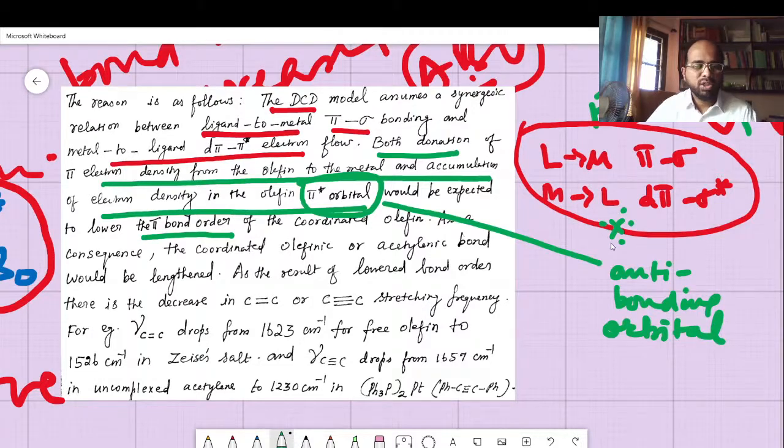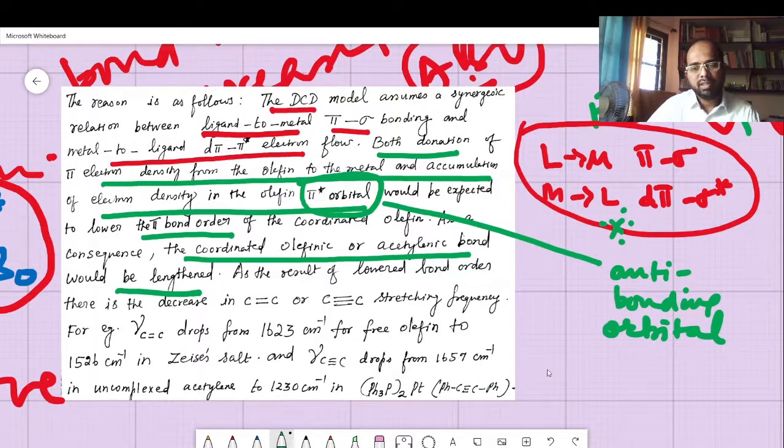So electron density in the anti-bonding orbital lowers the bond order, showing the coordination. As a consequence, the coordinated olefinic or acetylenic bond would be lengthened. We have already seen: what is happening when you send electrons into an anti-bonding orbital? The bond lengthening is taking place.